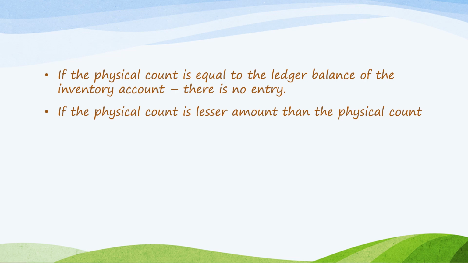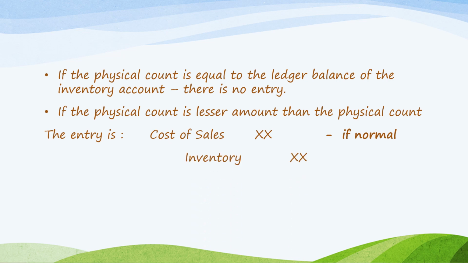However, if the physical count is a lesser amount than the ledger balance, sorry, kindly correct that, the physical count is less than the ledger balance, the entry will be debit cost of sales and credit inventory.